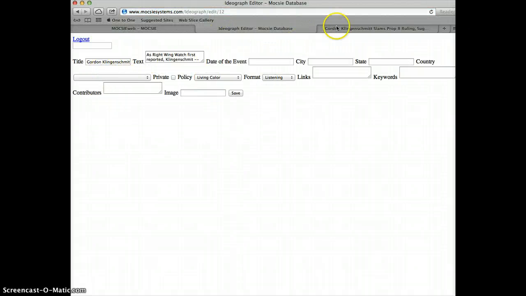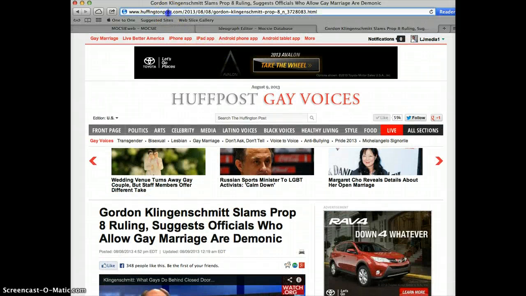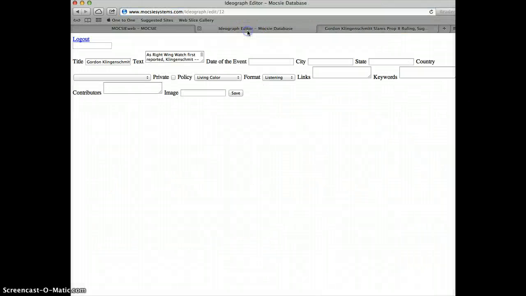So here we're on the edit page. Now we can go out and grab the hyperlink for this story, which is up here, Control C, go back. While we're here, let's look at the date. The date is August 8th. We'll need to know that. Let's go back to our ideograph and data entry page. Here is the hyperlink cell, Control V.